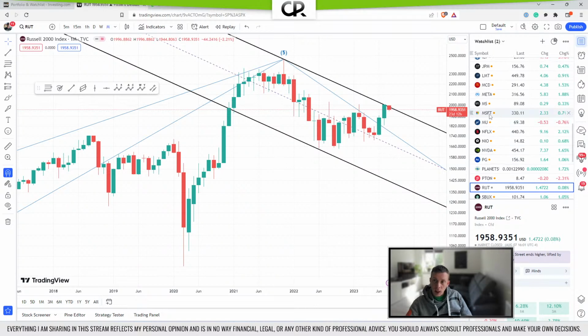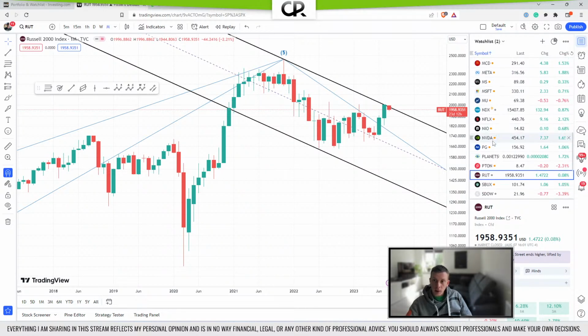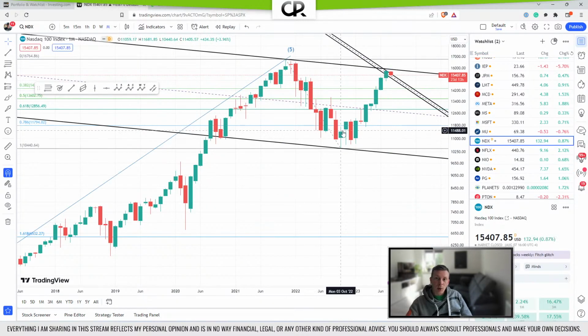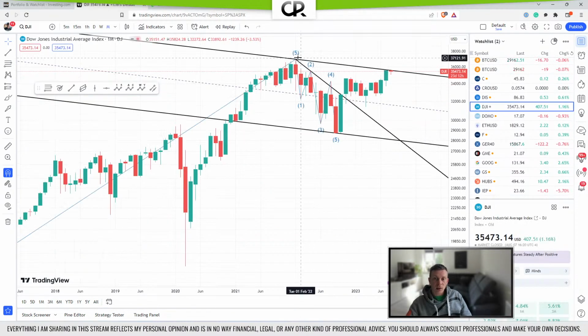If we then find the NDX somewhere, let's sort by alphabet, N, NASDAQ. Now, where are you hiding? There, NDX. We can see a similar one, although the recovery here has been much bigger, mostly driven by a few companies that had incredible results. And then the last one would be the DJI, where we have a similar 1-2 pattern, although here it's even clearer pronounced, with an A, B, C visibly here on the monthly chart as well.